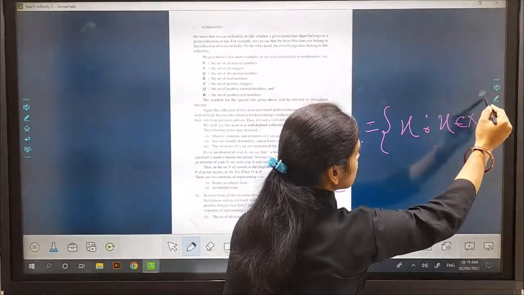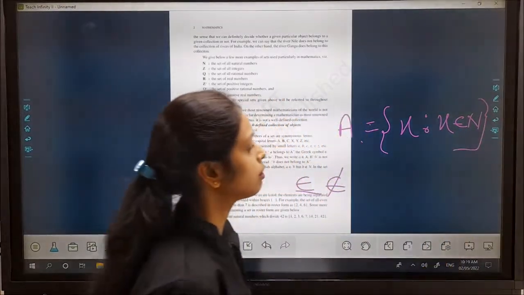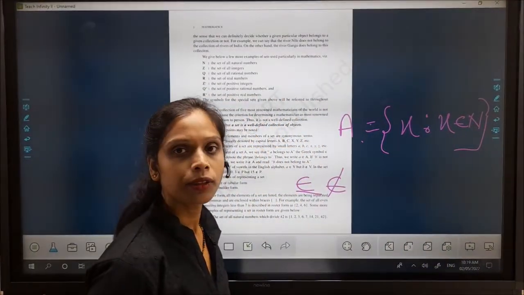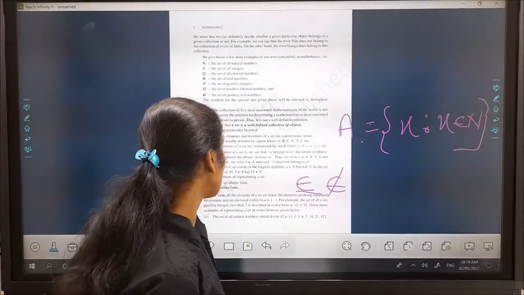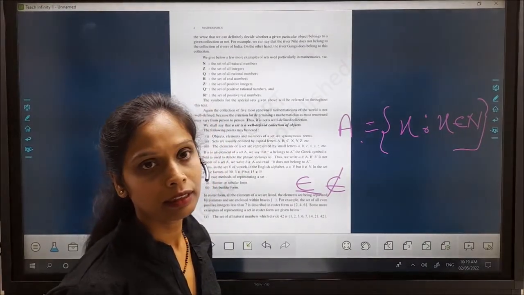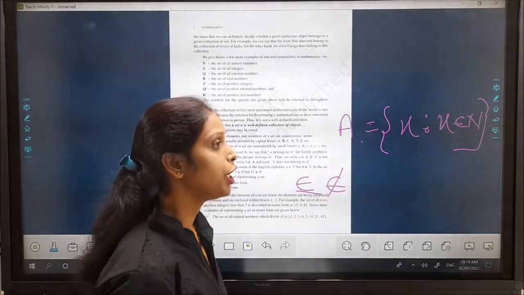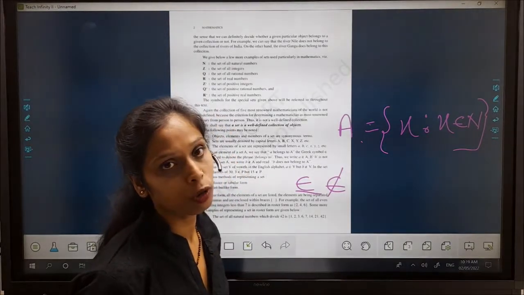Then it is a set. This is a way of representing a set, and the name of this way is set builder form.